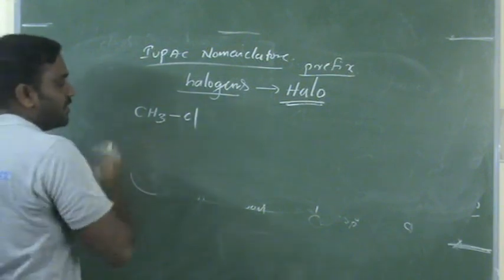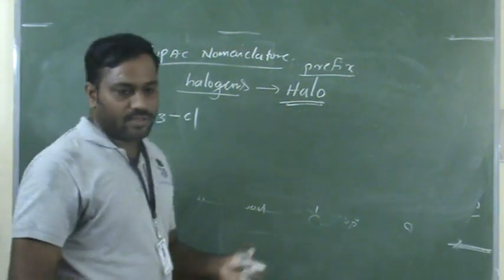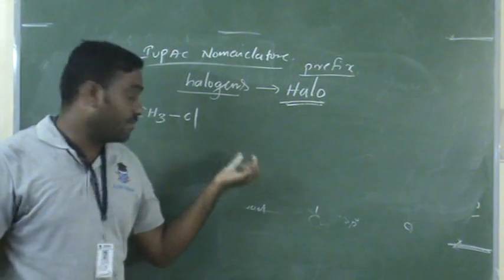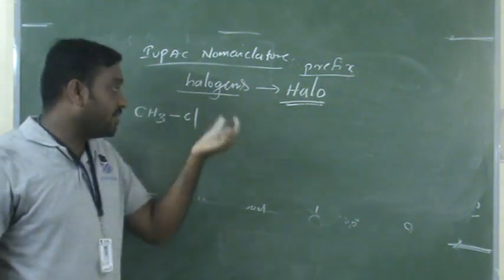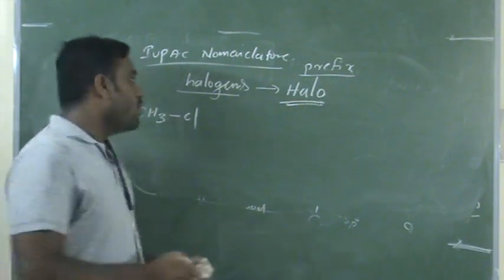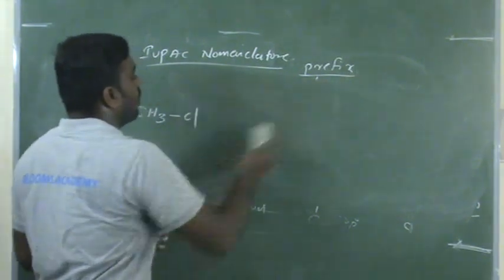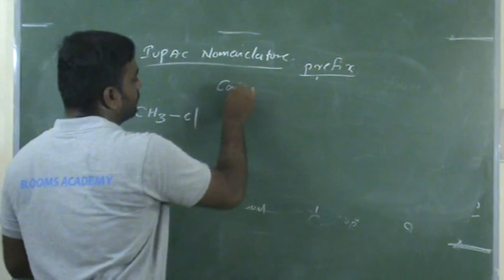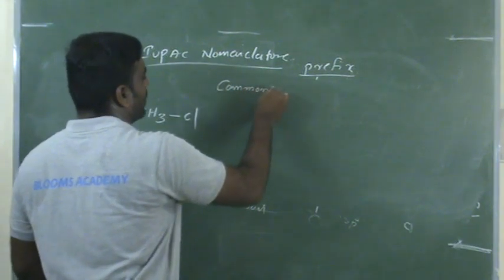There are two names generally given for these halogen compounds: one is called the common name, and another is called the IUPAC name. I am going to discuss both. What is the meaning of common name?